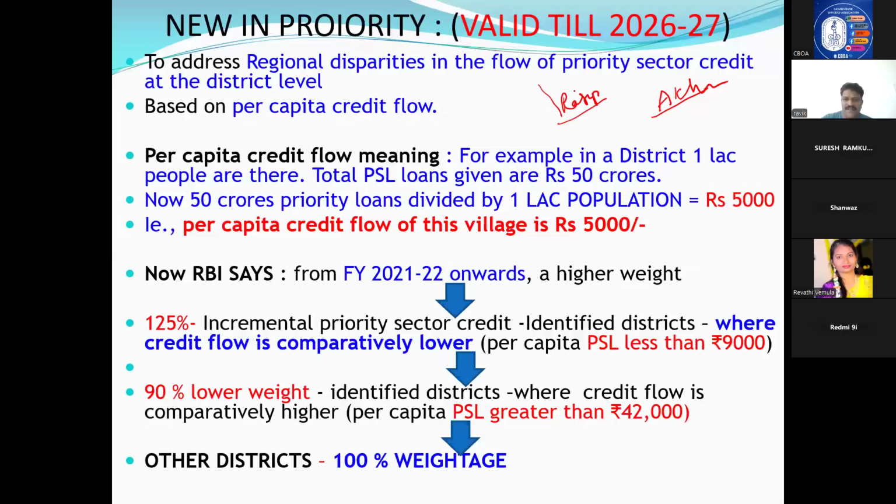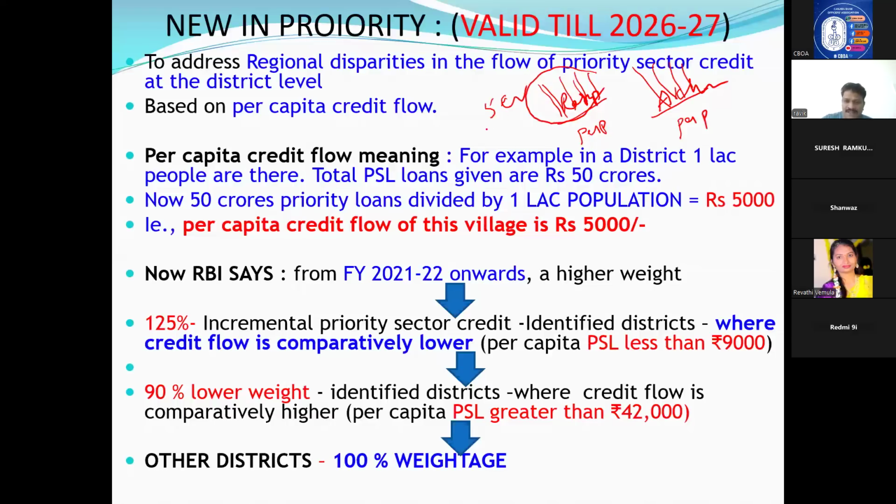All banks are financing priority sector loans in Rajupet also, Akulavari Ghanapur also. Here they will see per person how much loan they got. How will they see it? Total of all banks put together. Imagine 5 crore they have given as loans in this area, all priorities put together.